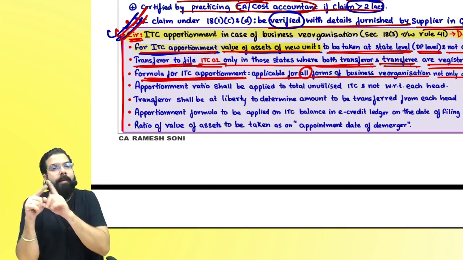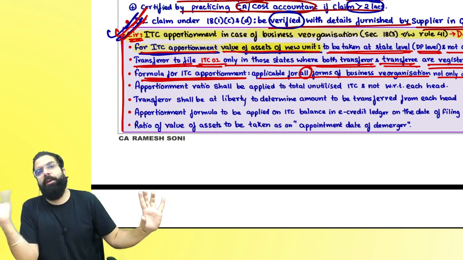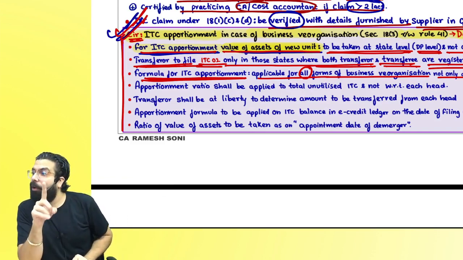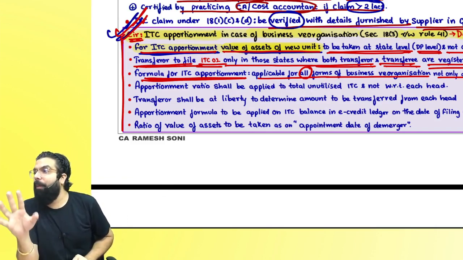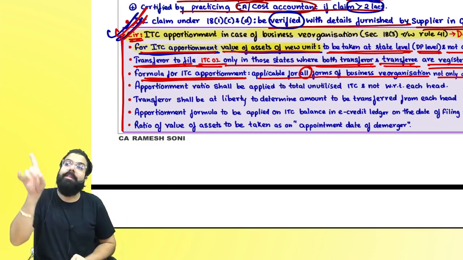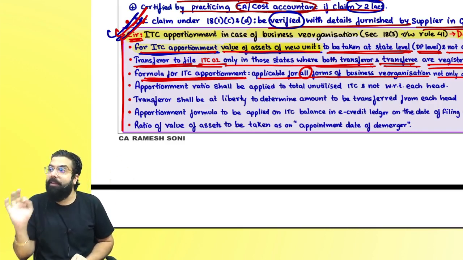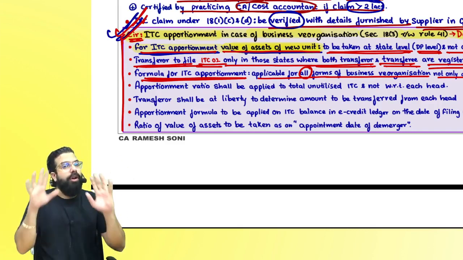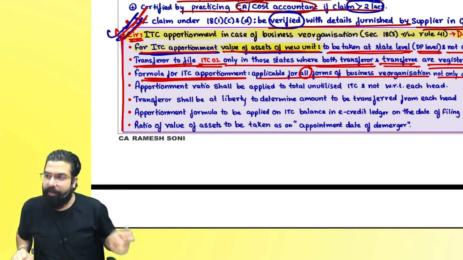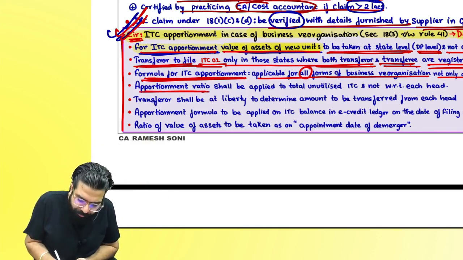For an example, I transferred 20% of assets to my demerged unit. Now, on those assets I never took the credit. But still, I have to transfer from the e-credit ledger, say, 20% ITC. The government is telling, whatever credit is there in your e-credit ledger, please distribute according to how much asset you distributed. Might be those assets on which you never took the credit, but still doesn't matter. The government told you have to apply the assets formula and distribute on the ratio of the assets. Are we clear, everyone? Now, the next one, apportionment formula.